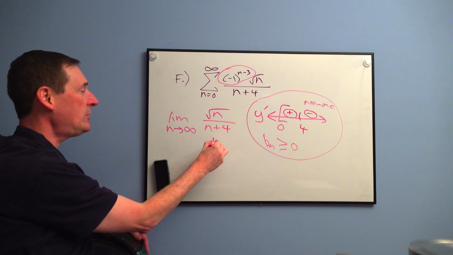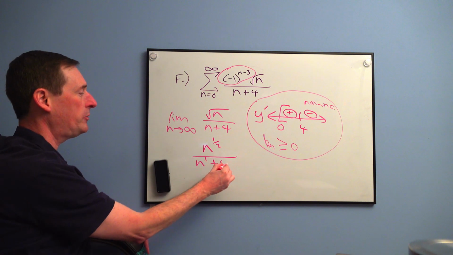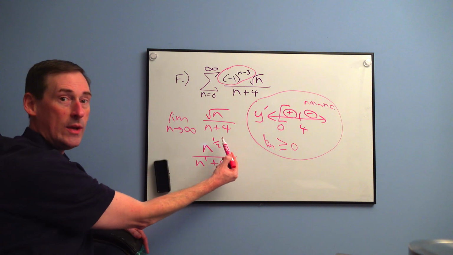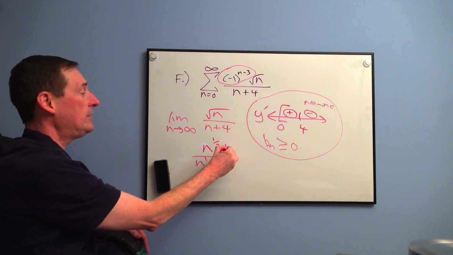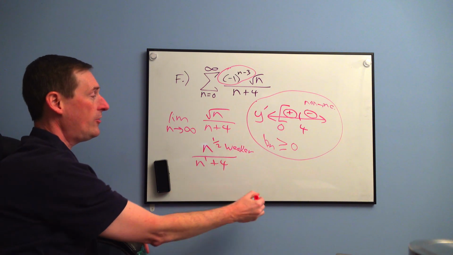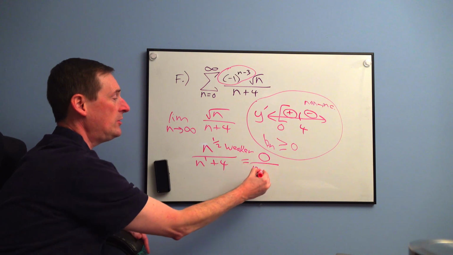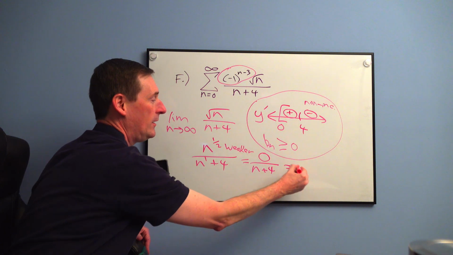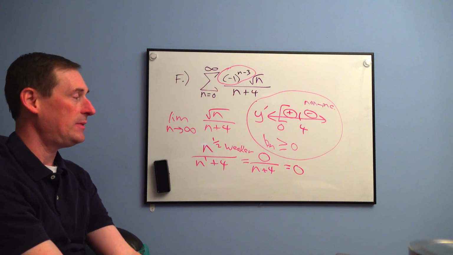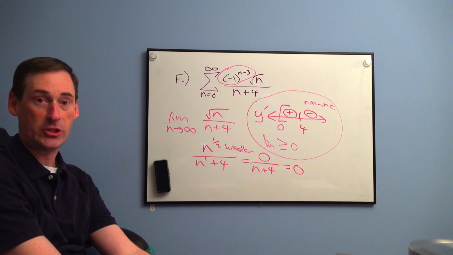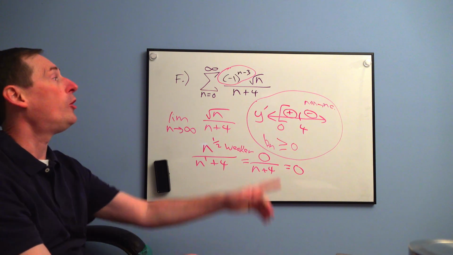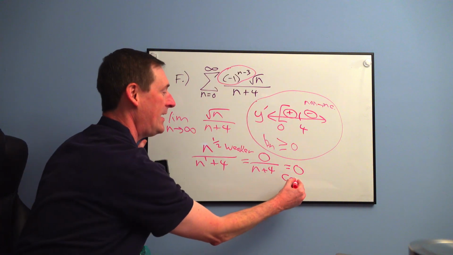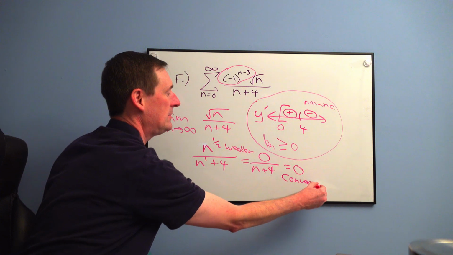So we've got n to the 1/2 over n to the first plus 4. According to the weaker, stronger game, n to the 1/2 is weaker than n to the first. The top one is weaker, and the weaker one turns into 0. And 0 divided by anything is 0. So if the infinite limit comes out to be 0, test number 1, the divergence test, is inconclusive. With an alternating sign, it is suddenly convergent and conclusive. So this is a convergent series.